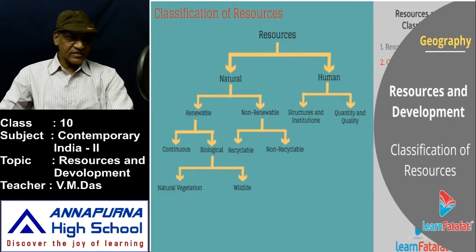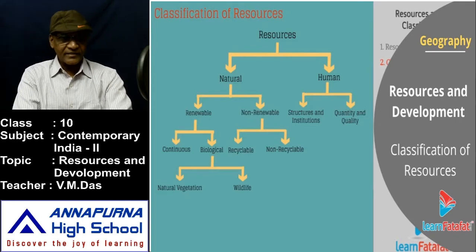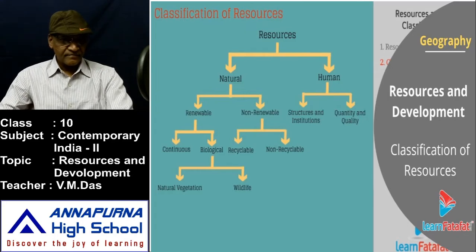Now, just take a look at this diagram so that you can have an idea. Here are the resources: natural resources and human-made resources. In the last video I told you resources are of two types, natural and human. And the natural resources are again divided into renewable and non-renewable.